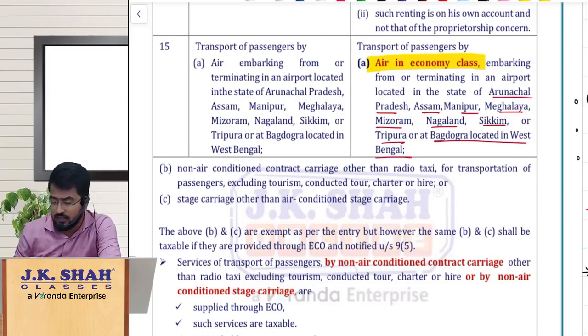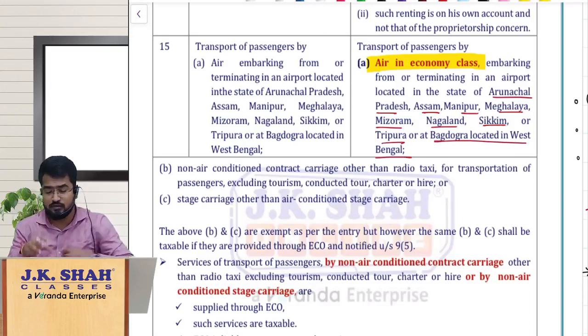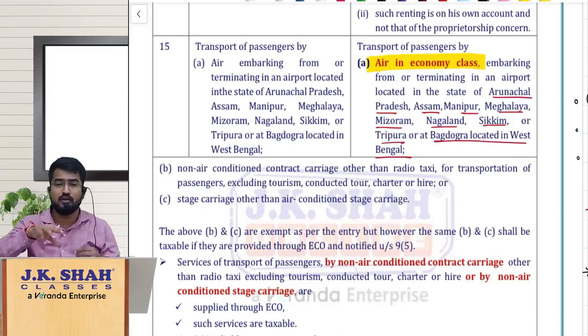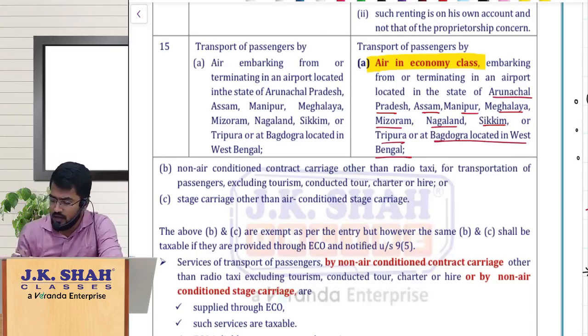Business class it is taxable. And here the transportation of passengers should be from the airport which is located in these northeastern states, and also Bagdogra in West Bengal. Fine. So that is just the small addition to this.